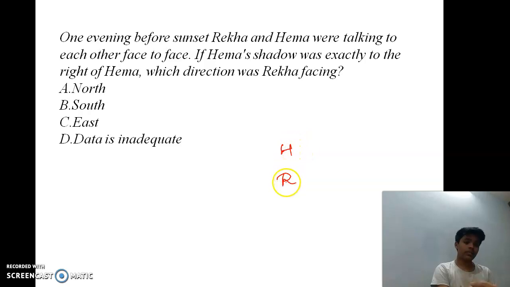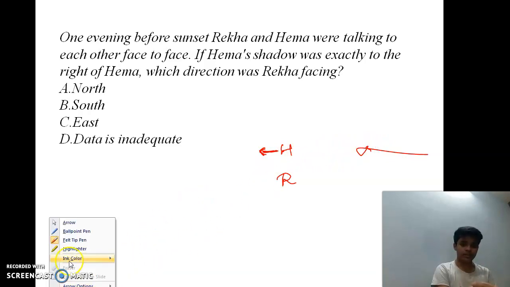Hema is seeing towards this side, which means her right will be towards this side, so her shadow is in this direction. And the sun is in that direction.